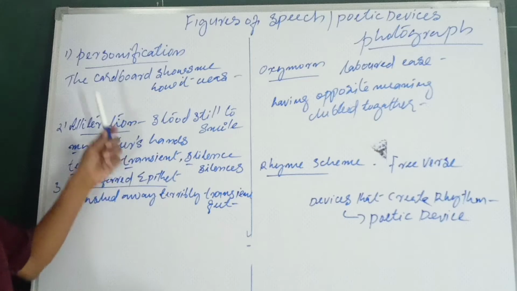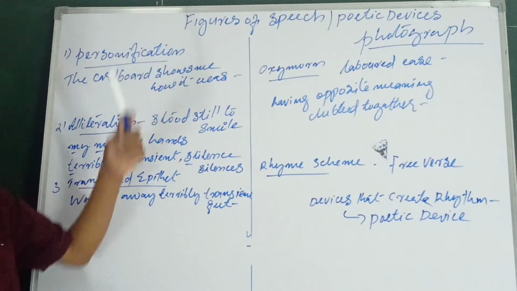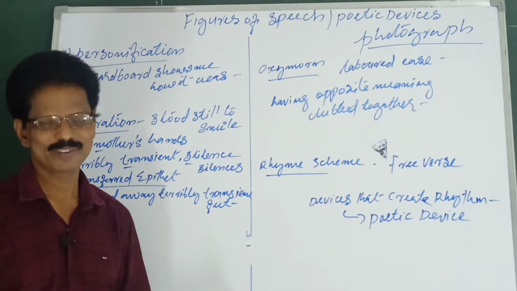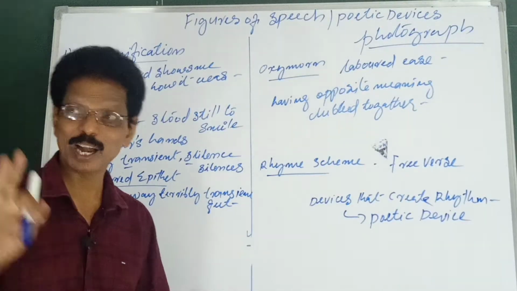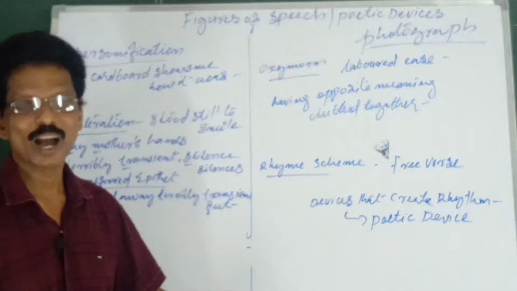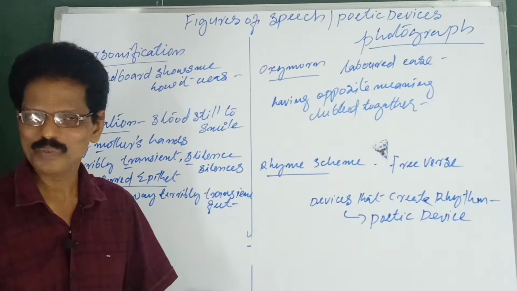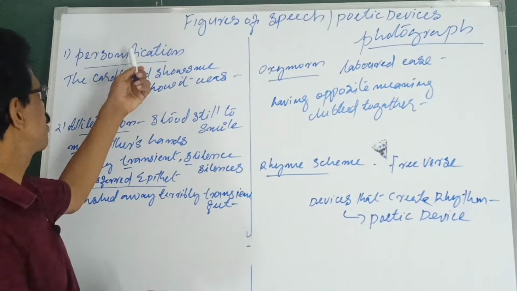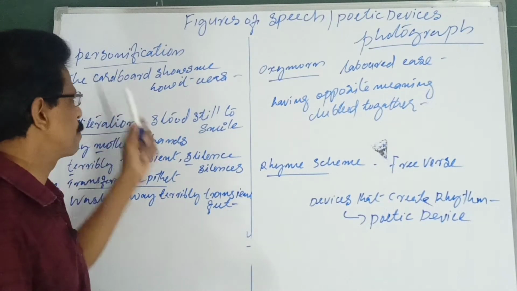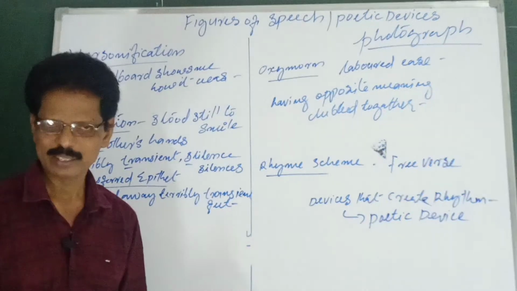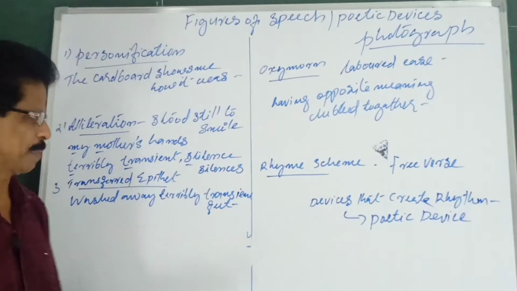For example, "the cardboard shows how it was." We have seen in the first line itself, the cardboard shows how it was. Cardboard cannot show, no? So it is personification. It is introduced as a person. That is the first figure of speech.